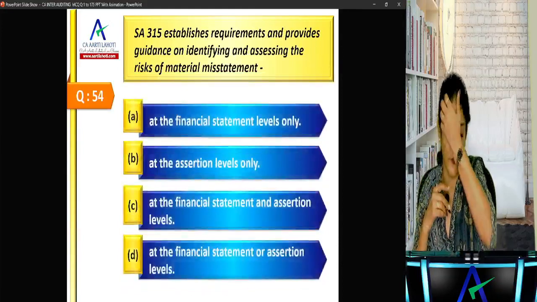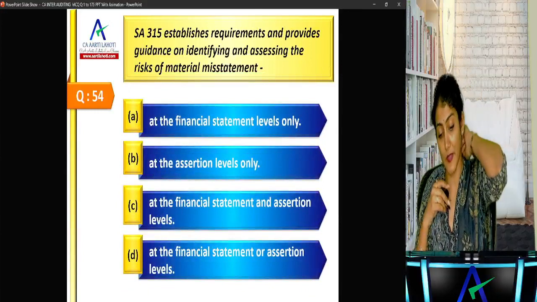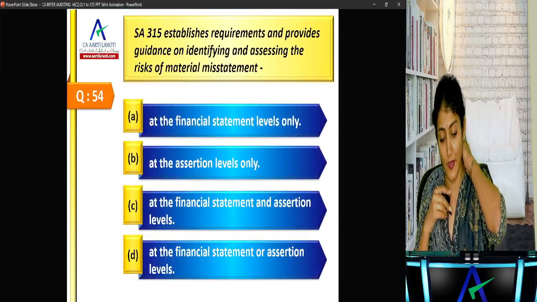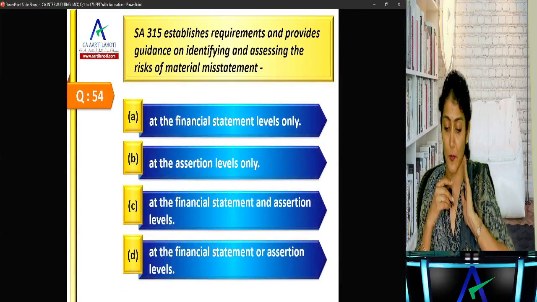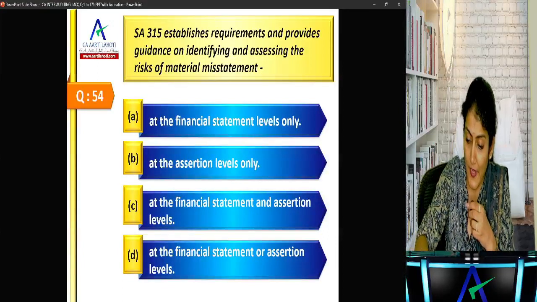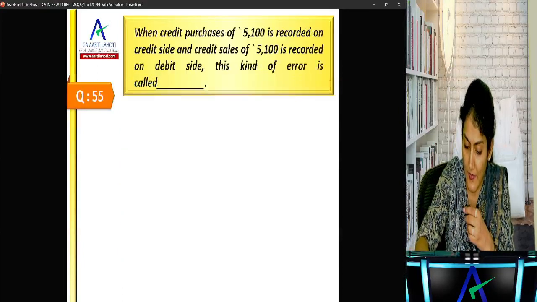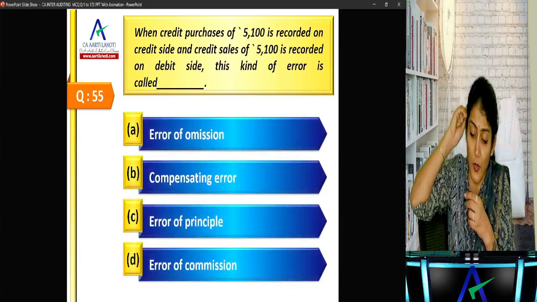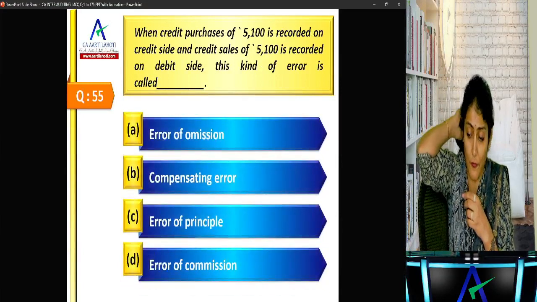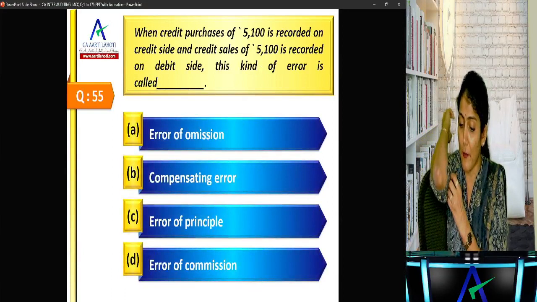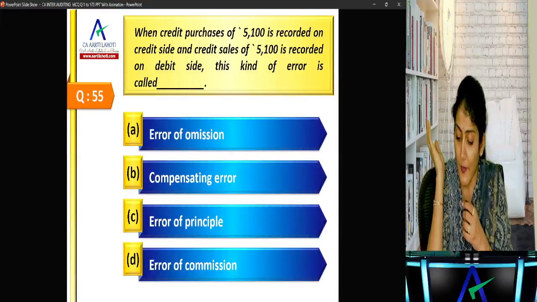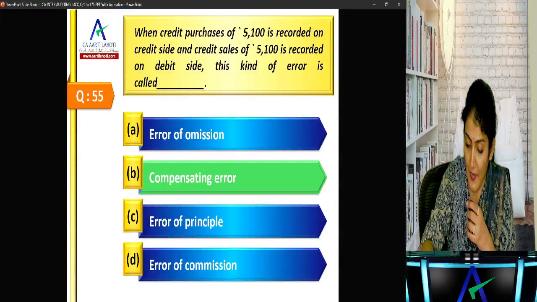SA 315 establishes requirements and provides guidance on identifying and assessing the risk of material misstatement at the financial statement level and at the assertion level. When credit purchase of 5100 is recorded on the credit side and credit sales of 5100 is recorded on the debit side, this kind of error is called a compensating error, right?